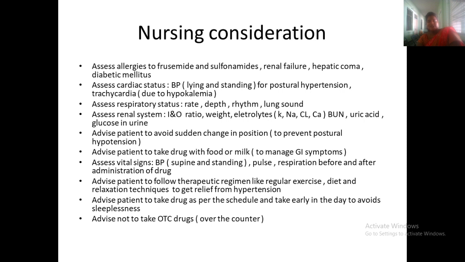Assess the vital signs, BP, pulse, and respiration before and after administration of the drug. This is very important. We have to check the BP before giving the drug, because if the systolic BP is less than 100, it should be avoided. The doctors will be writing the instructions.